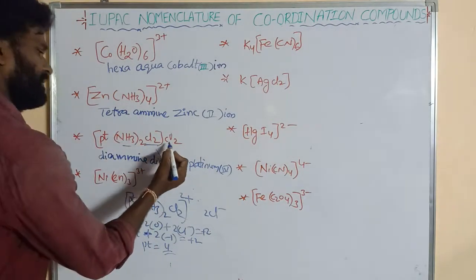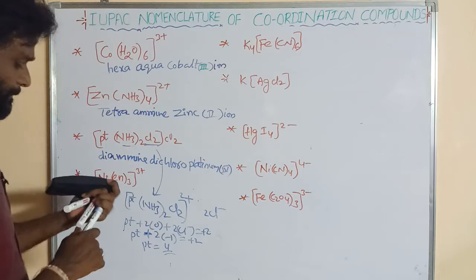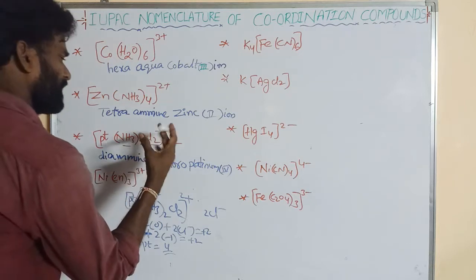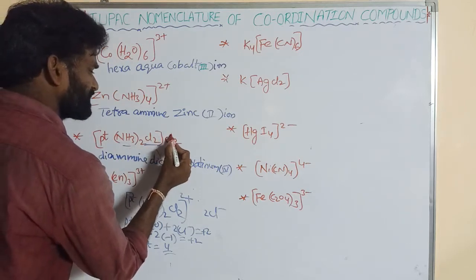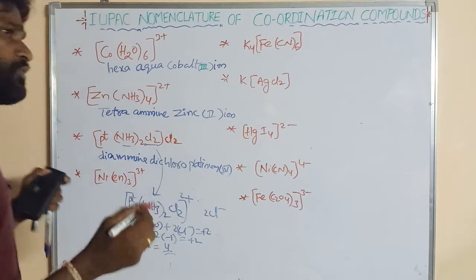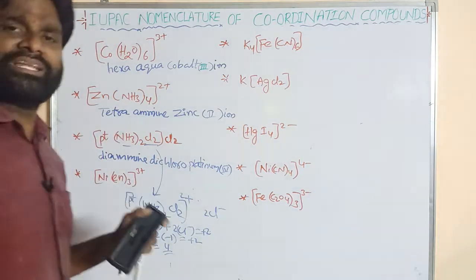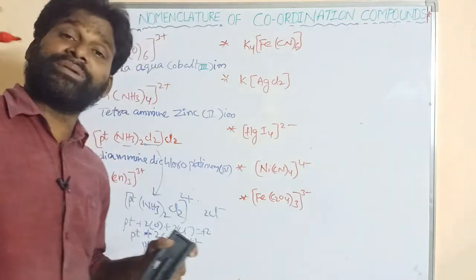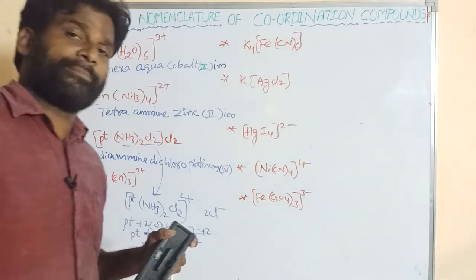How many counter ions are there? 2. The counter ions can be present in 2 or 3 or 4, etc. That can be considered as 1 in their name.